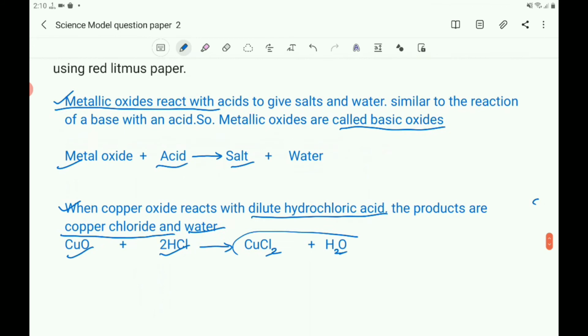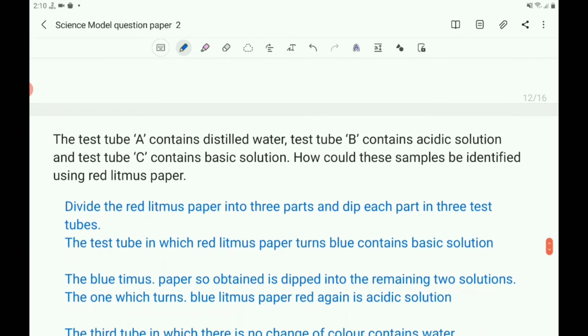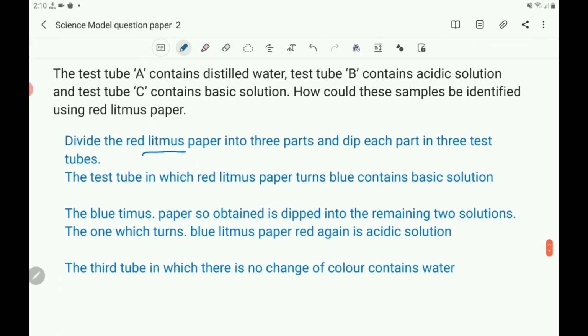Divide the red litmus paper into 3 parts and dip each part in the 3 test tubes. So here you observe the test tube containing the acid gives the red color only. The red litmus remains red litmus only.